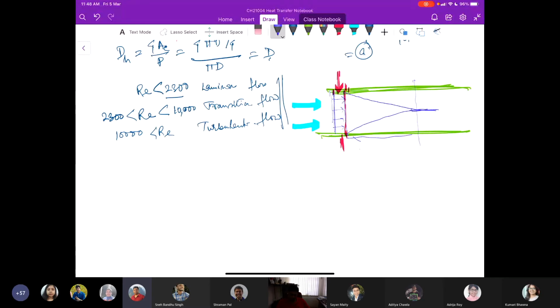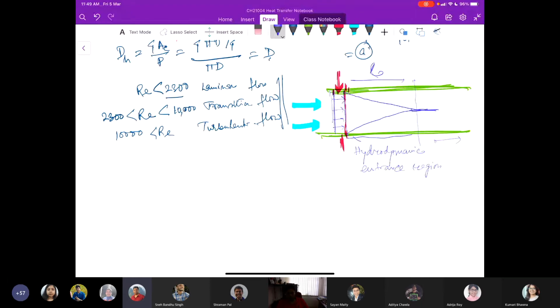We call it the hydrodynamic entrance region, and the length we call the hydrodynamic entrance length. After this, we call the flow fully developed, or hydrodynamically fully developed region.